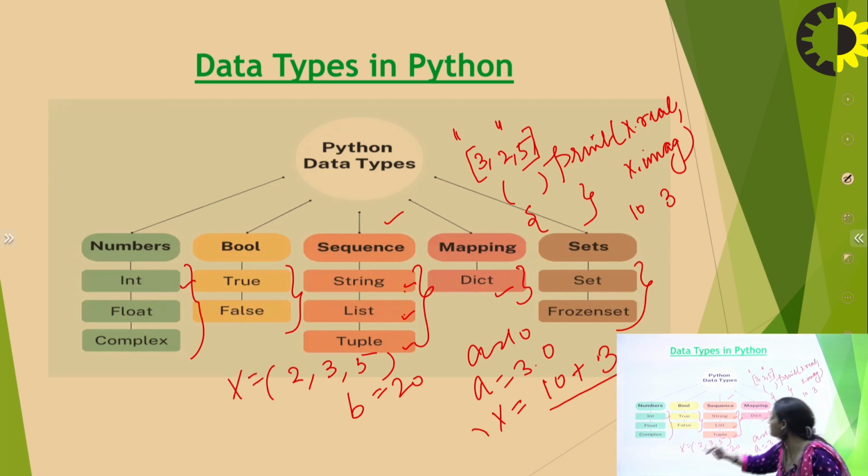Suppose this is x, this is y. Till now we were talking about single element declaration at a time, but now we are declaring multiple elements at a time, and they should be enclosed in braces. So list, square braces; tuple, small braces. Okay. Then the next is the dictionary. A dictionary has elements separated by commas and enclosed in curly braces. But one thing more, because the word mapping is used over here.